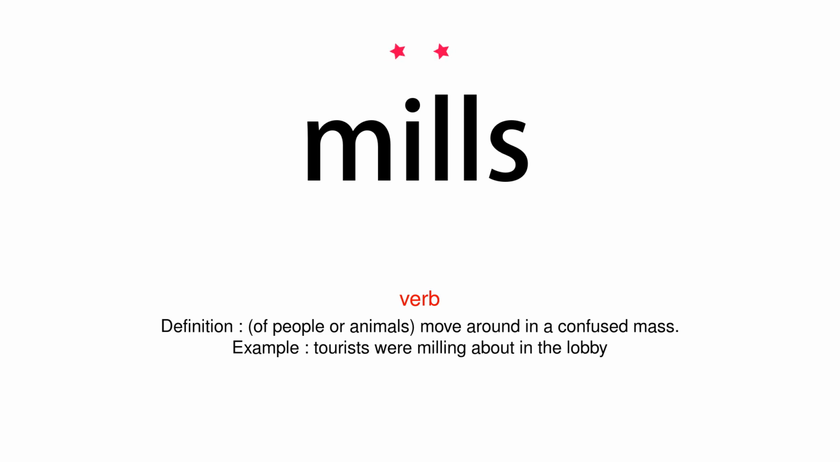Verb. Definition: of people or animals, move around in a confused mass. Example: tourists were milling about in the lobby.